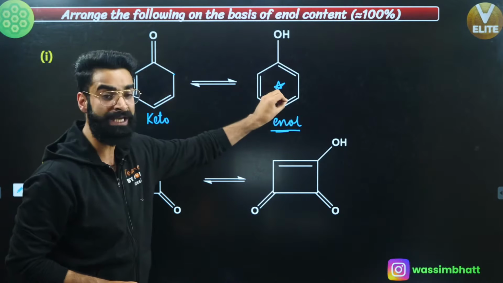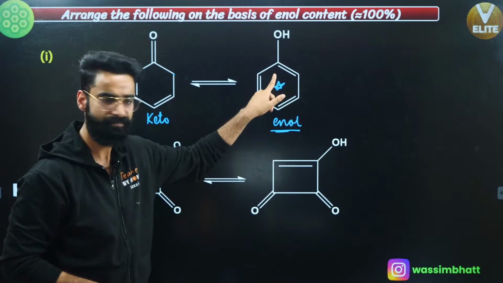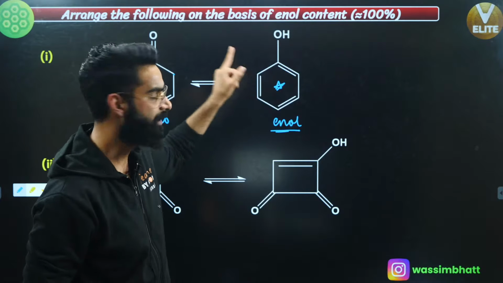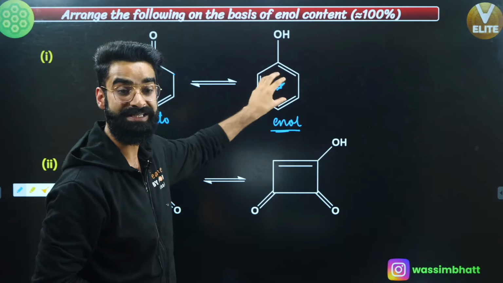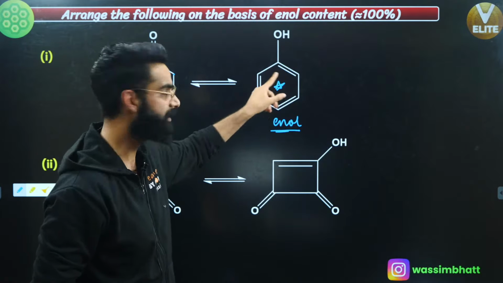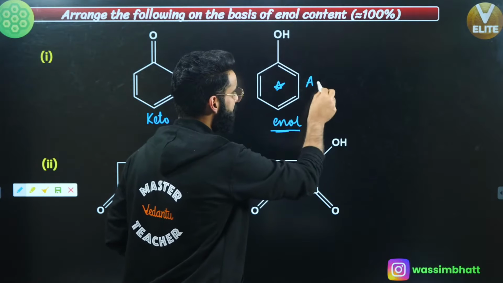But it's getting converted into enol. Check the enol. All the atoms are sp2 hybridized, yeah? There is complete cyclic conjugation and it's following Huckel's rule as well. There are 4n plus 2 pi electrons, a total of 6 pi electrons participating in the complete cyclic conjugation, right? So once this enol gets formed, this ring becomes aromatic.